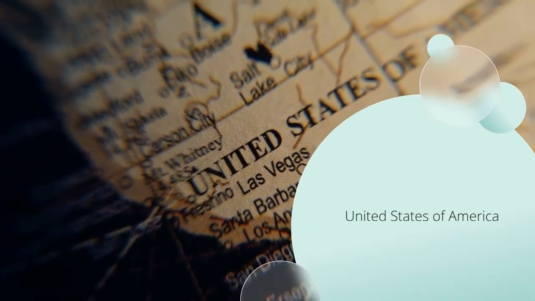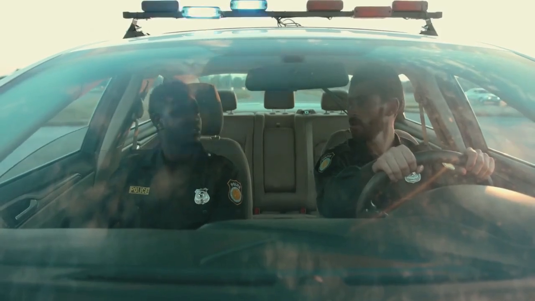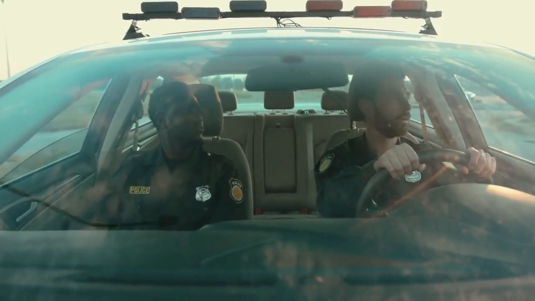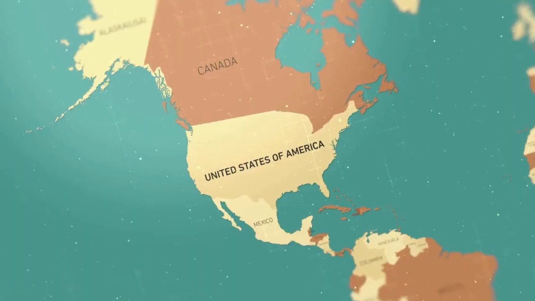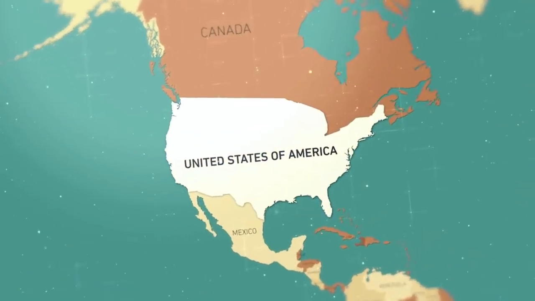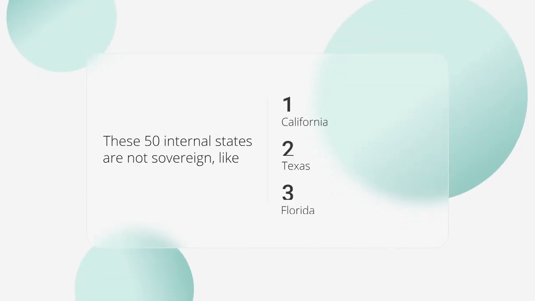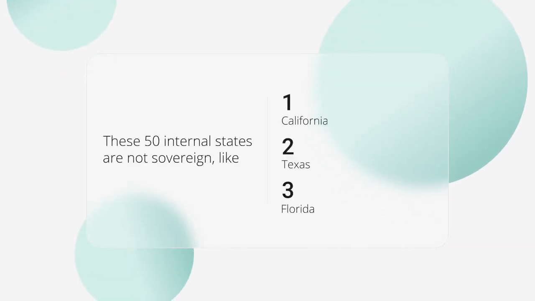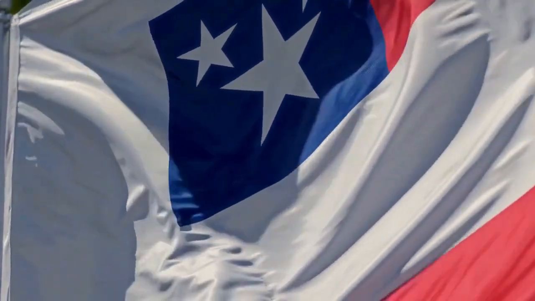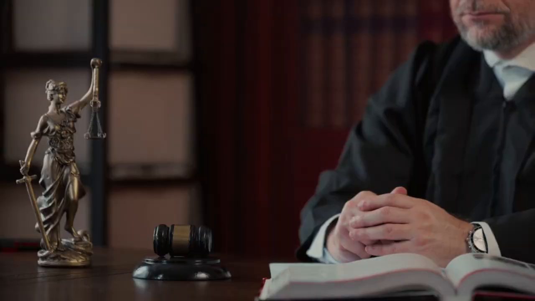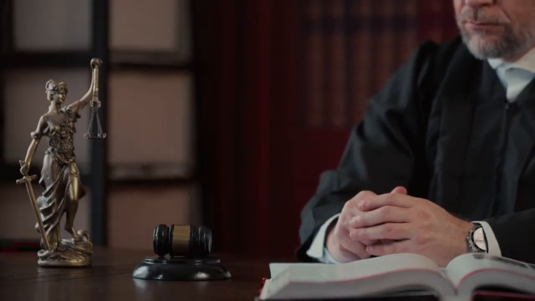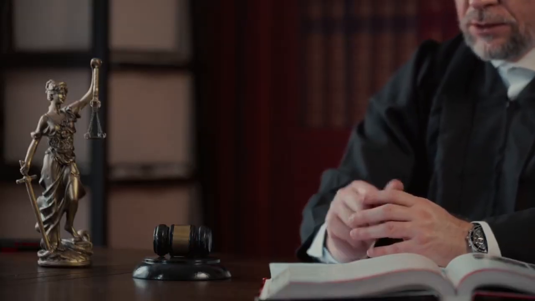It is a federal republic, meaning power is divided between a national government and smaller political units. These smaller units are what we commonly call the 50 states, like California, Texas, or Florida. However, these 50 internal states are not sovereign in the same way that the United States as a whole is sovereign. To understand this, let's define what a sovereign state usually means in international law.